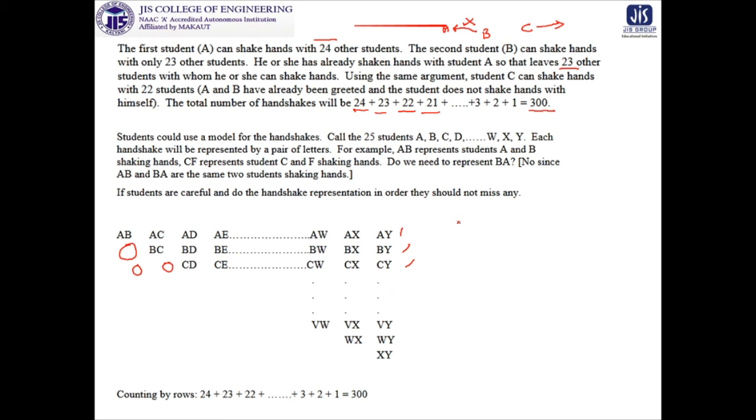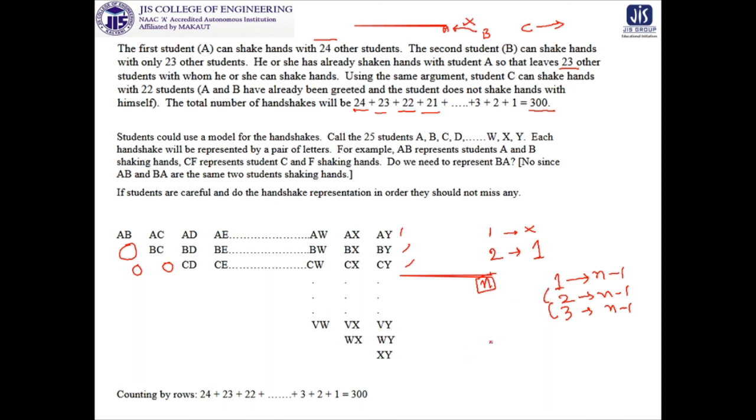Parallelly, you can think of this: one person can't do any handshake, but for two persons there is one handshake. So if you take n number of persons present, then the first one can do n minus 1 handshakes. The second one also can do n minus 1 handshakes. The third one also does n minus 1 handshakes, though there are some common handshakes.